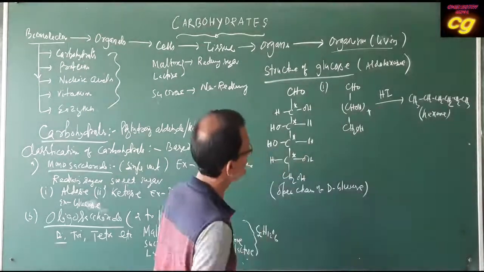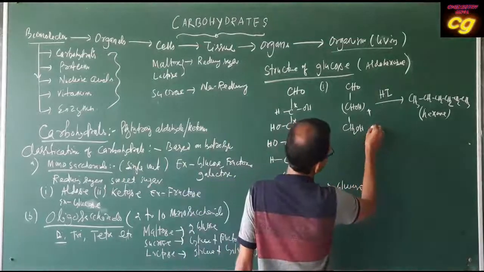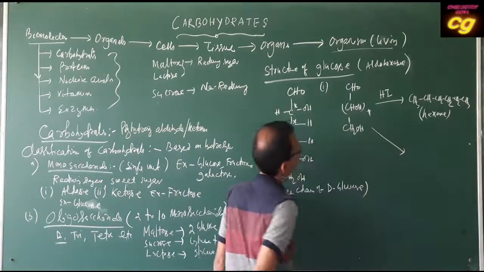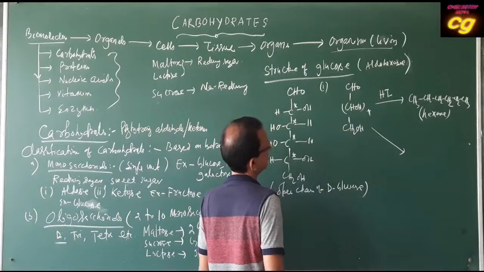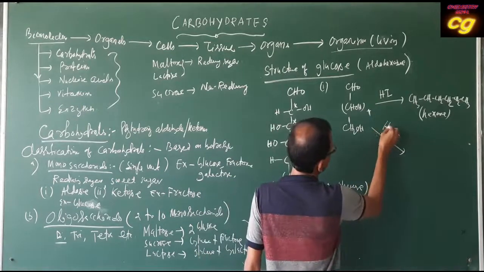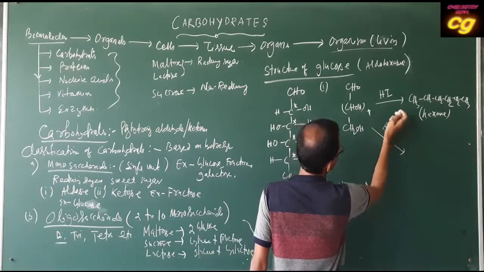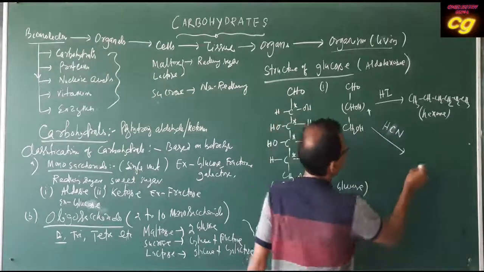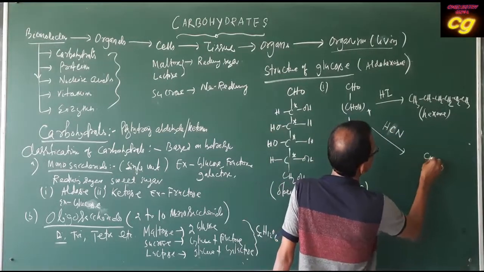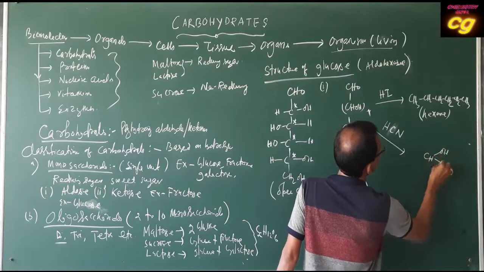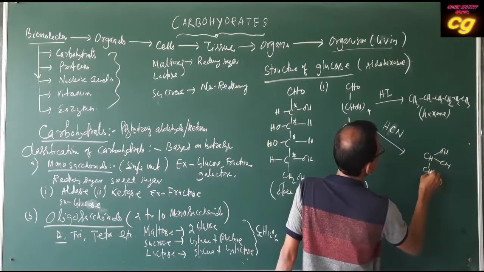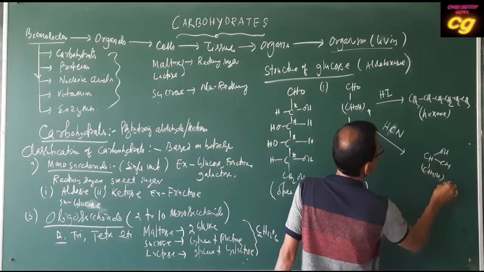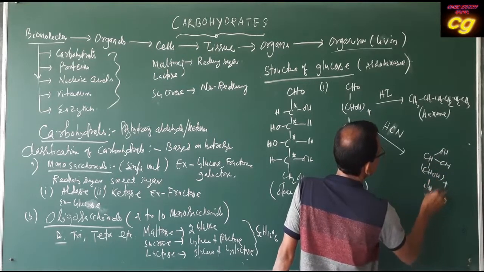Then when glucose reacts with hydrogen cyanide, it forms the cyanohydrin of glucose, that is CHOH CN, then CHOH whole 4, CH2OH.